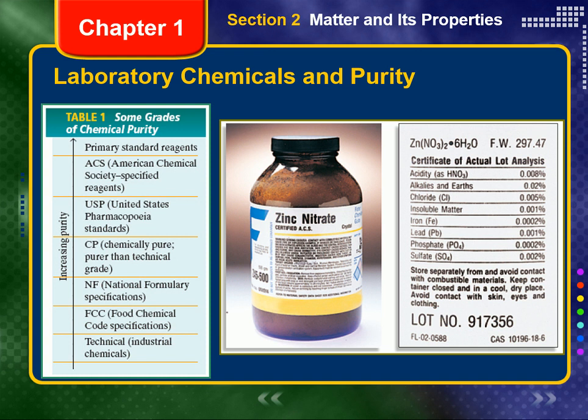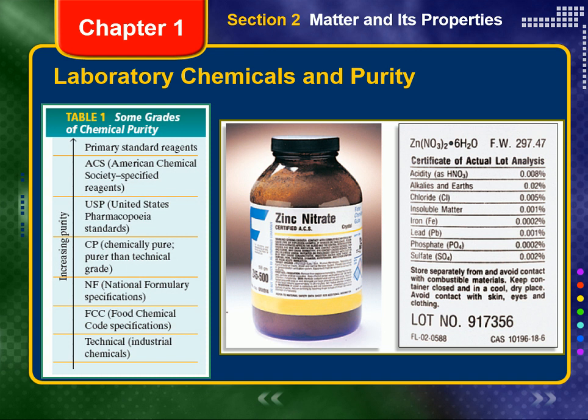The purity ranking of the grades can vary when agencies differ in their standards. For some chemicals, the USP grade may specify higher purity than the CP grade. For other chemicals, the opposite may be true. However, the primary standard reagent grade is always purer than the technical grade for the same chemical.